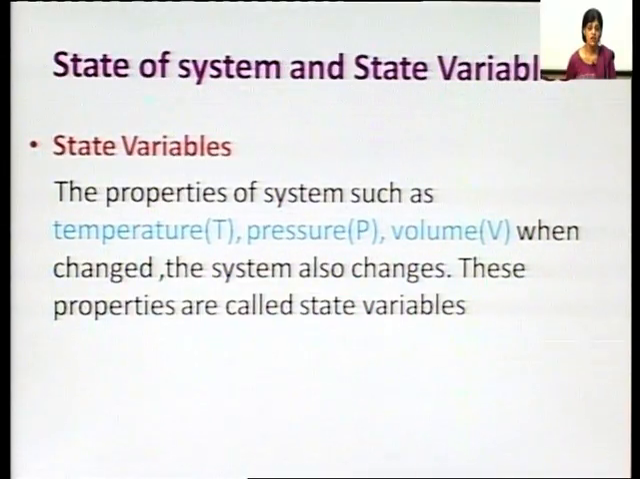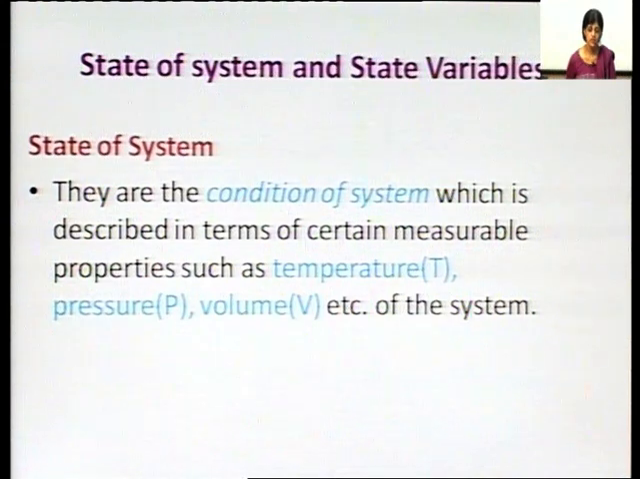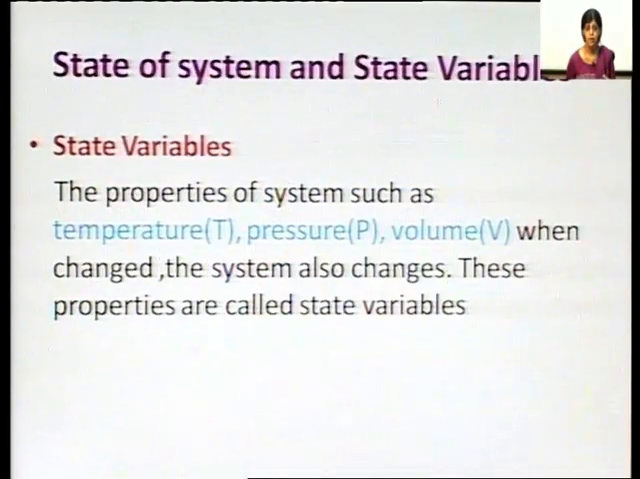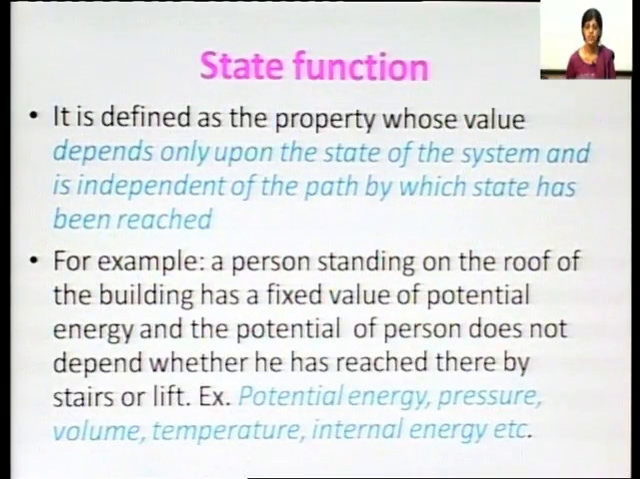So, we have seen what is the state of a system and what are state variables. The state of a system is the condition of the system which is described by measurable properties like temperature, pressure, volume, etc. And state variables are the properties of a system like temperature, pressure, volume, etc., which change the state of a system. Now, next topic, what is a state function then?